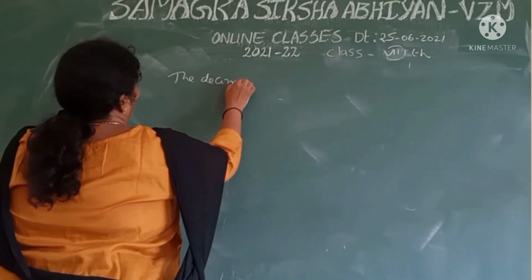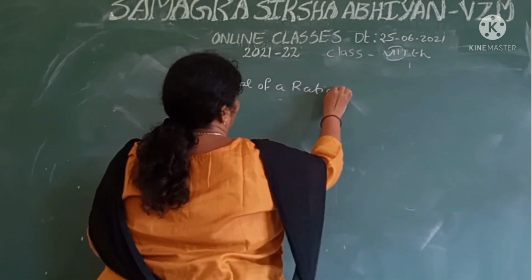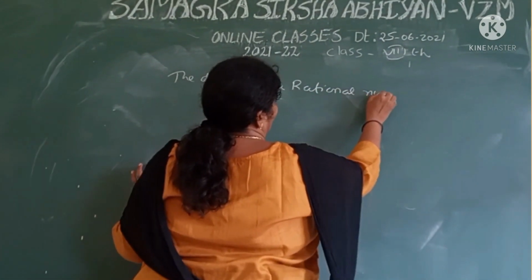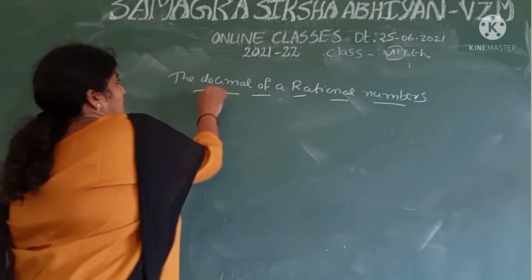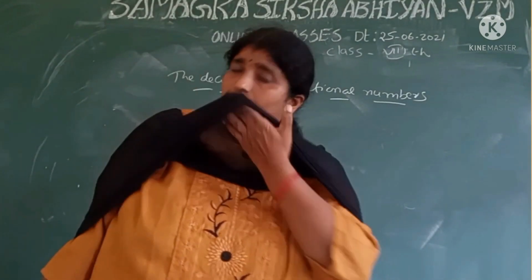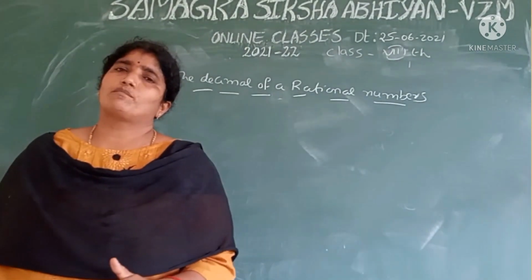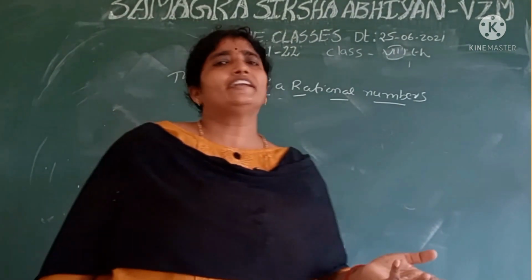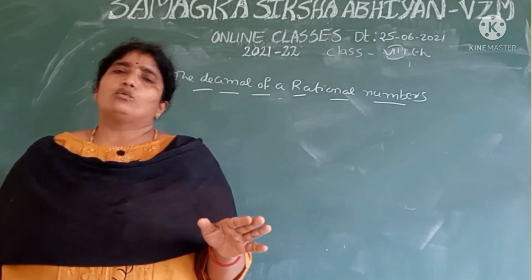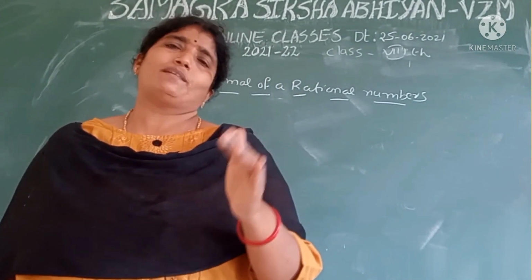We discuss another topic, that is the decimal form of a rational number. Every rational number, we know, can be transformed into a decimal form. All integers like 2.0, 3.0 are also decimal numbers. Now we want to know how we represent a fraction in decimal form.